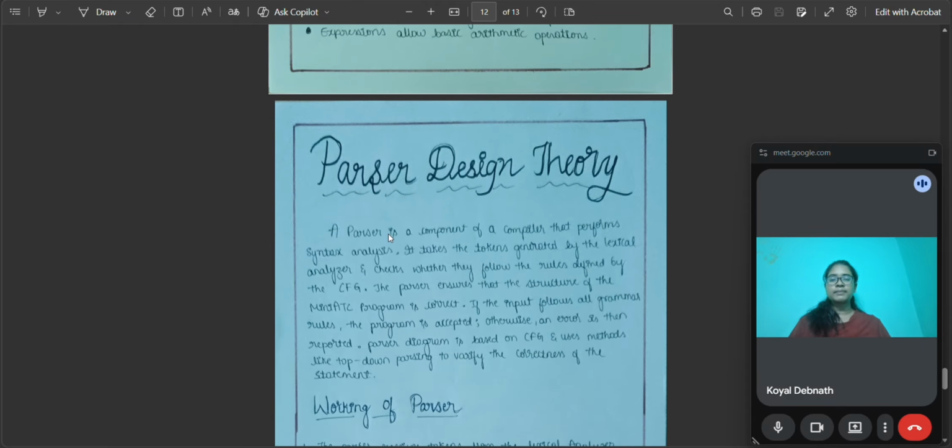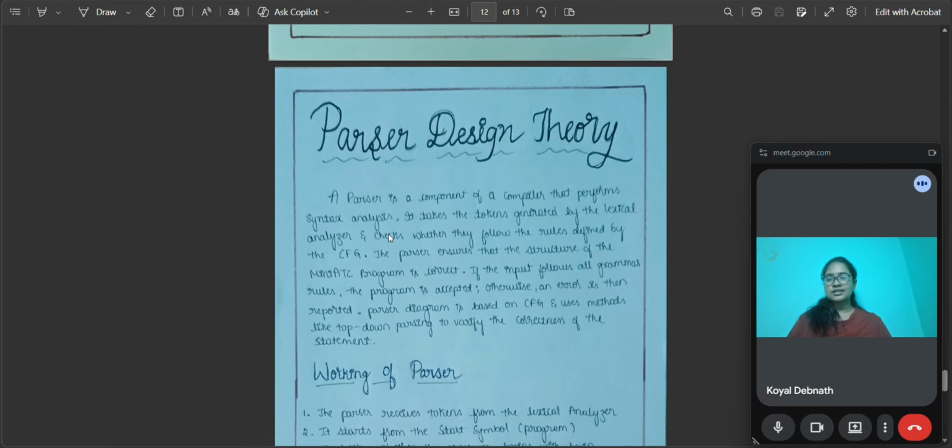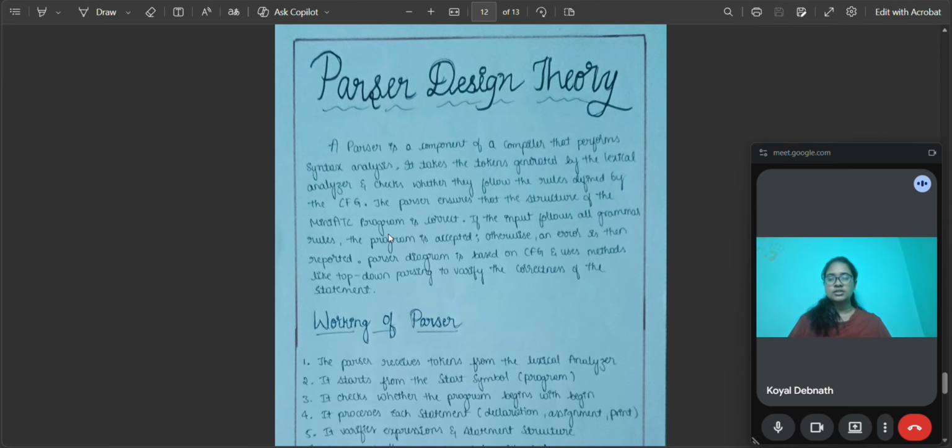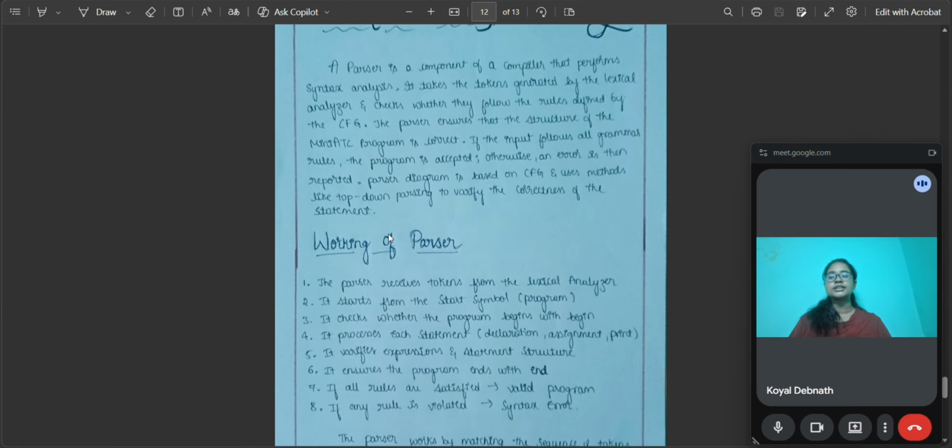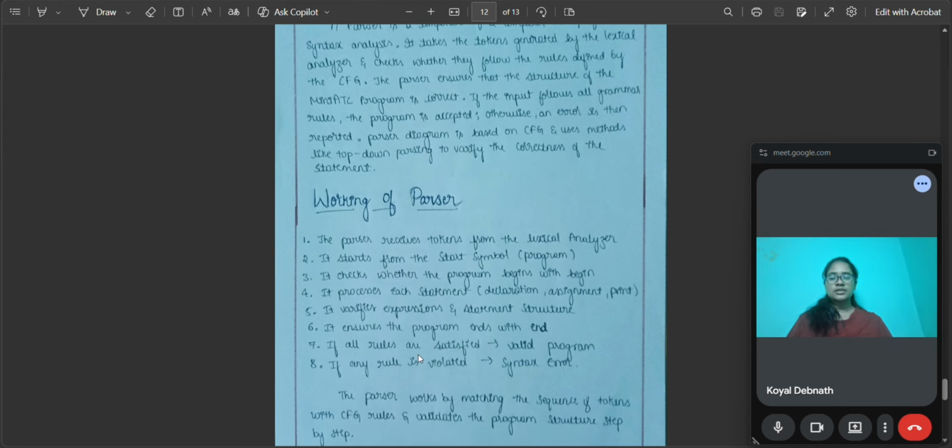So what is parser design theory? A parser performs syntax analysis. It receives tokens from the lexical analyzer and checks whether they follow the CFG rules or not. The functions of a parser are: validates program structure, checks statements, detects syntax errors, and accepts or rejects the program. If all the rules are satisfied, the parser declares the program valid. Otherwise, the parser reports invalid. So this is all about the theoretical part.